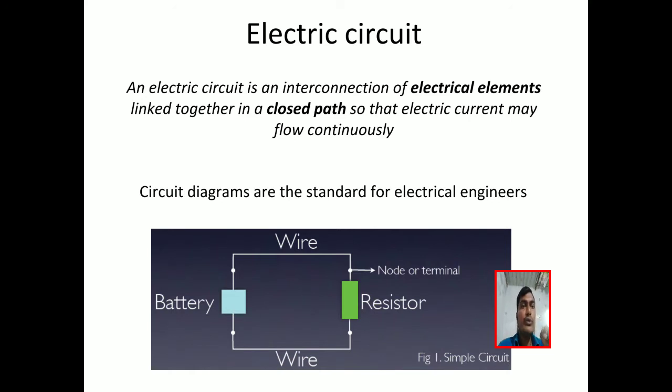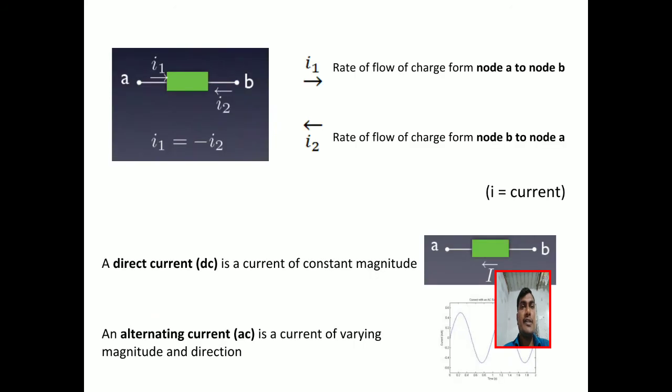If there is no closed path, if the wire is cut at any point, current will not flow. That is called an open circuit. Okay. Next, see here, I1 is the rate of flow of charge from A to B, and I2 is the current flowing from B to A. So I1 equals minus I2. So now we know about the electric current.